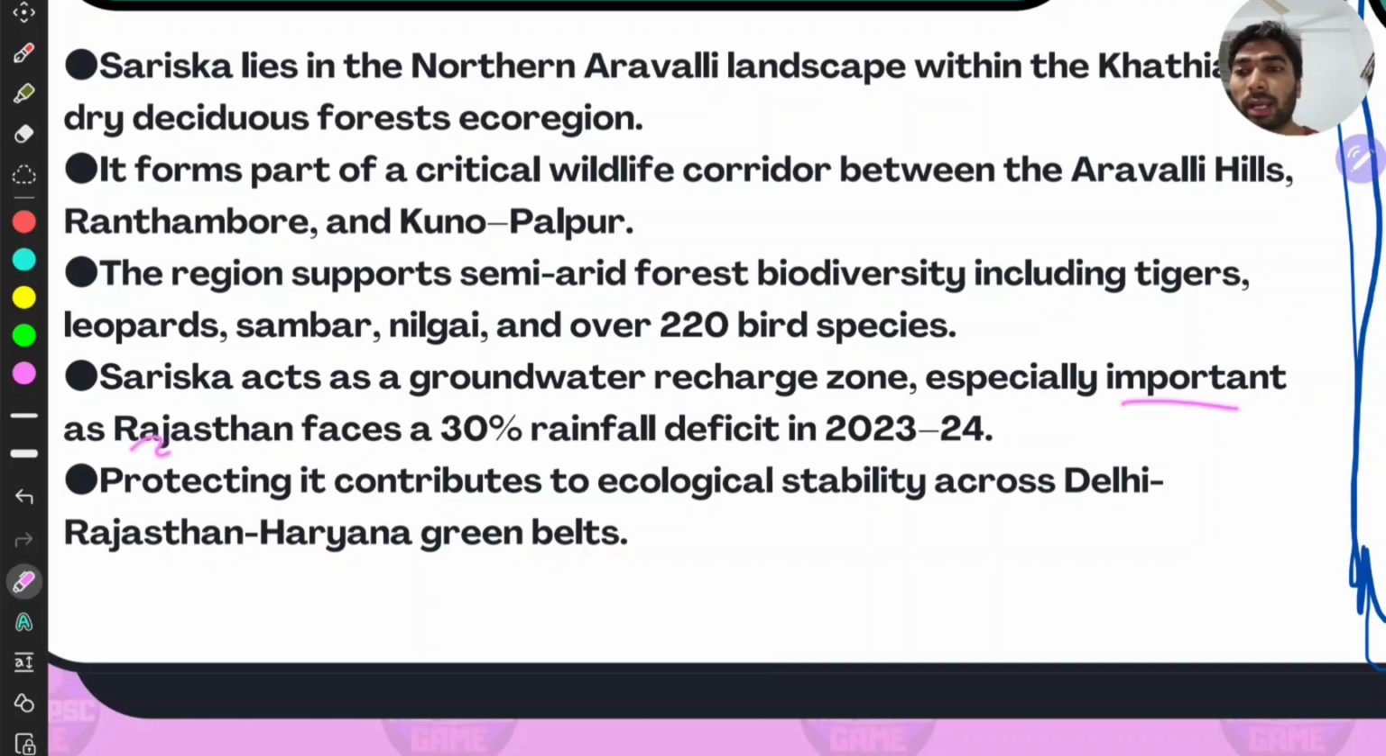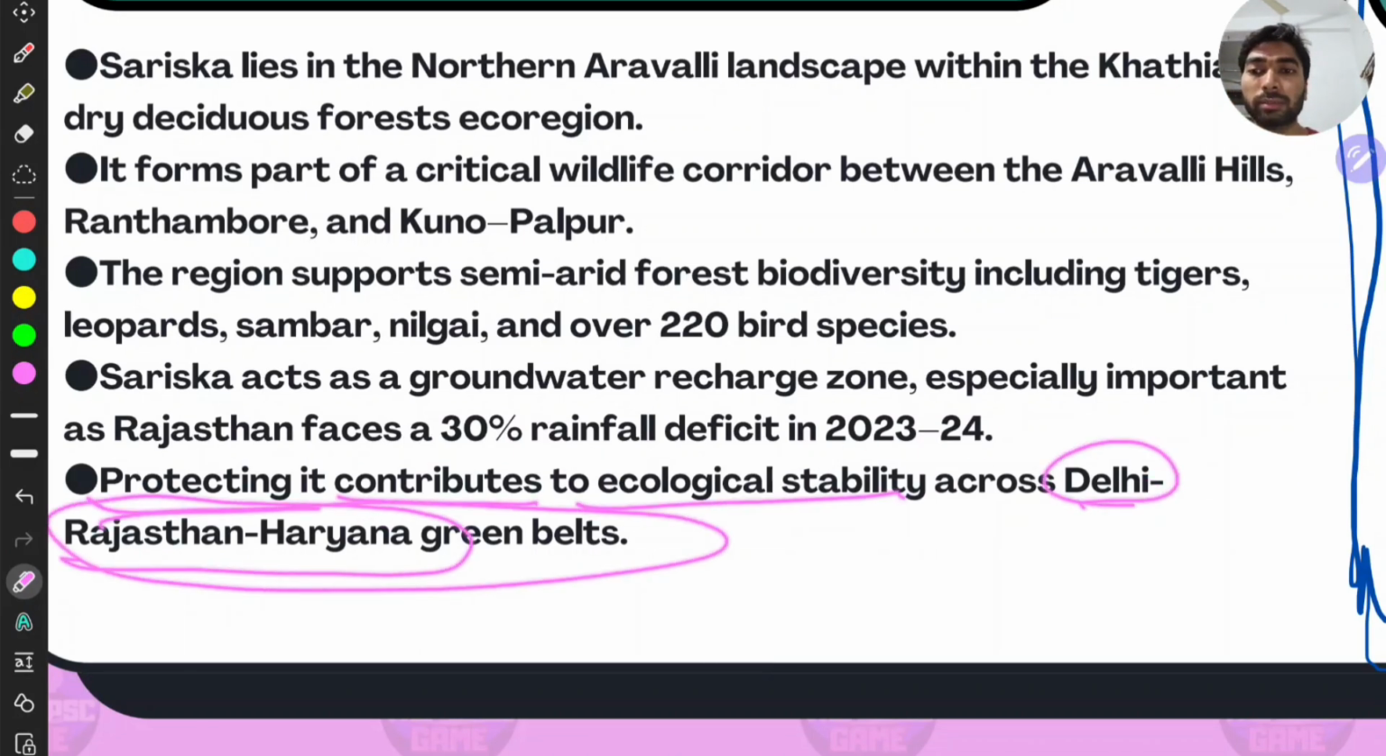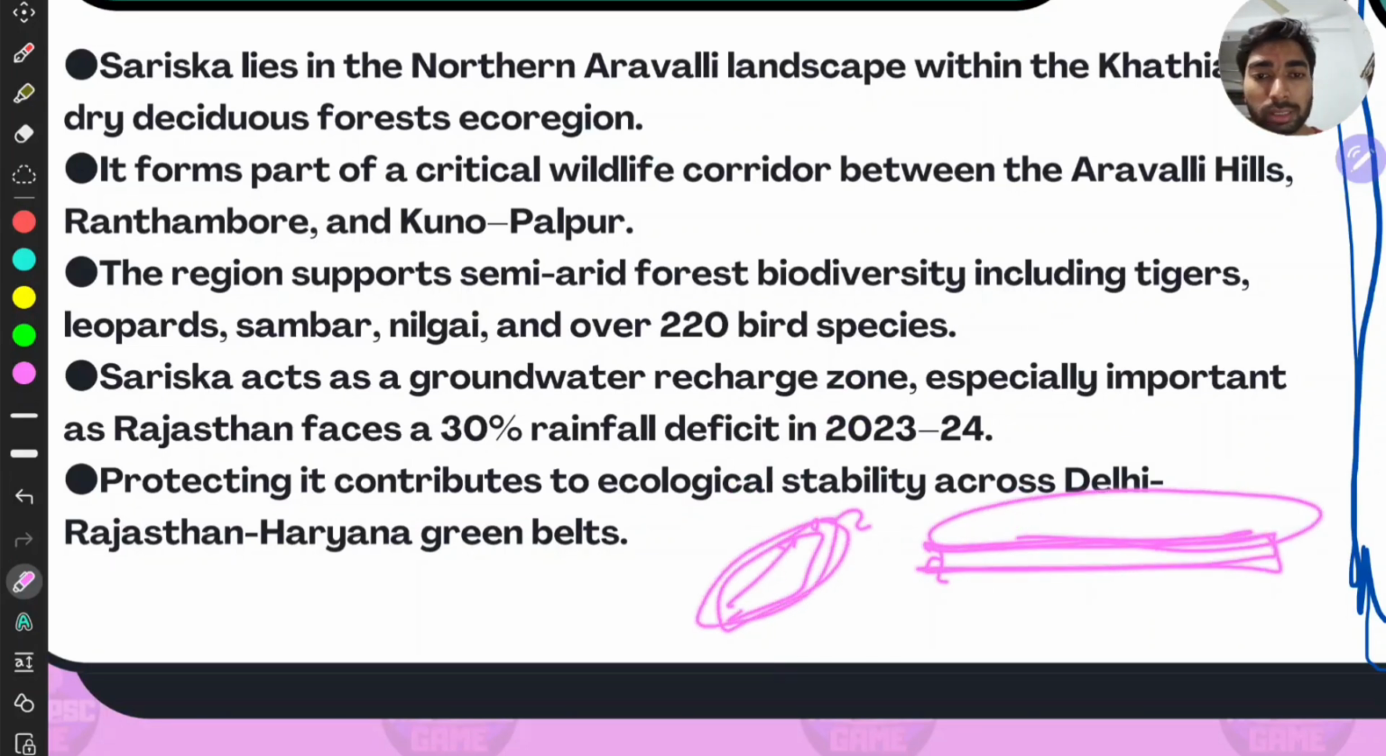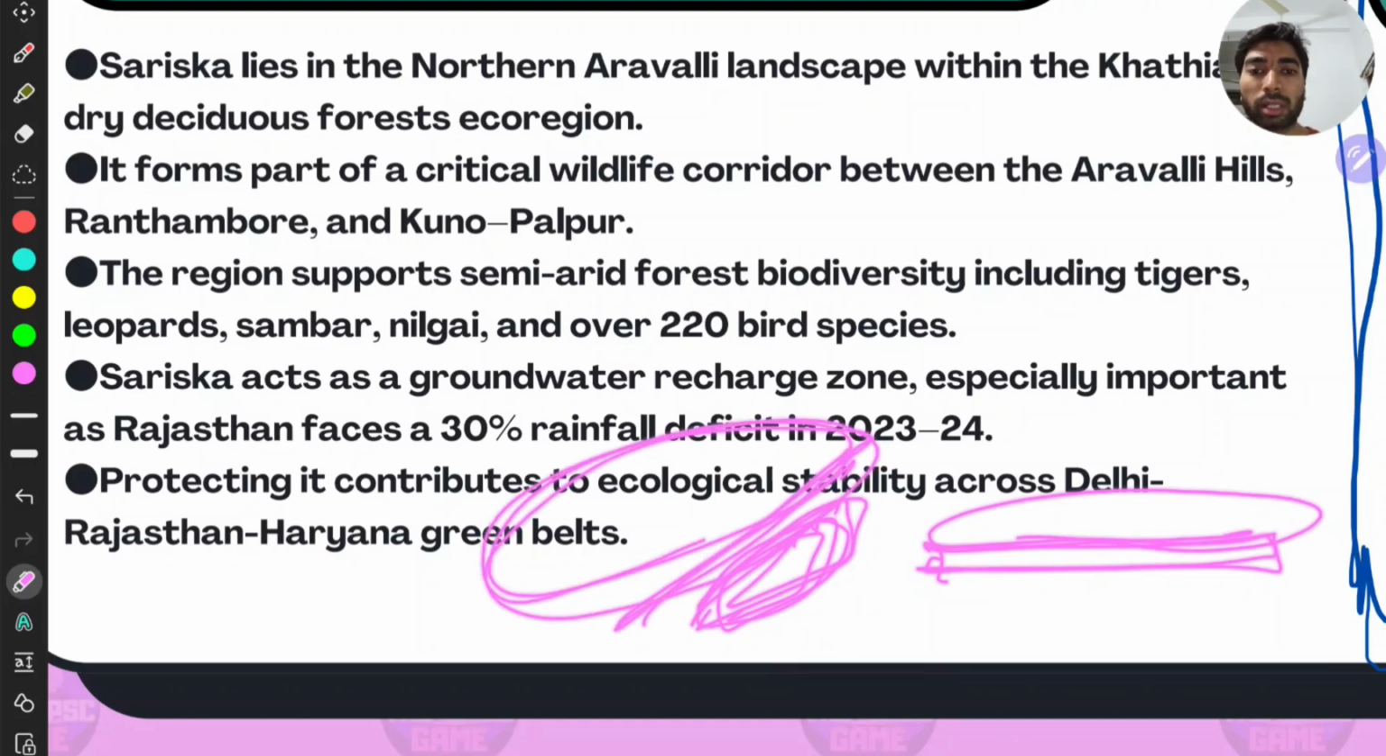And especially important as Rajasthan faces a 30% rainfall deficit in 2023-24, right? And protecting it contributes to ecological stability across Delhi, Rajasthan, and Haryana green belts, right? And there was also a program, like the Sahara green belt. India has also initiated the Aravalli green belt, right, to stop the Thar desert's expansion, right?